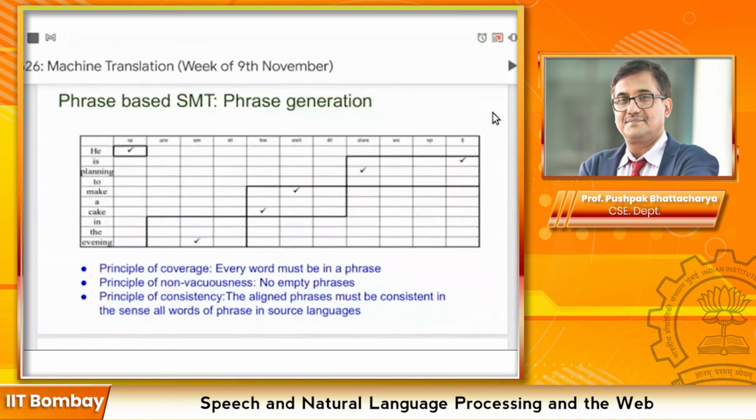This is the principle of consistency: within the particular phrase boundary the words are reordered, but translations exist for all the words, like planning is Yojana, make is bana, raha hai is hai. So the translation of all the words is present in that phrase.